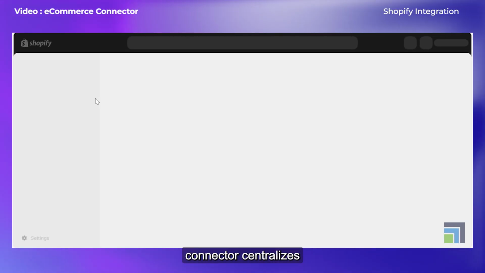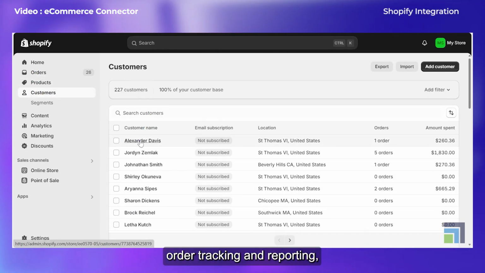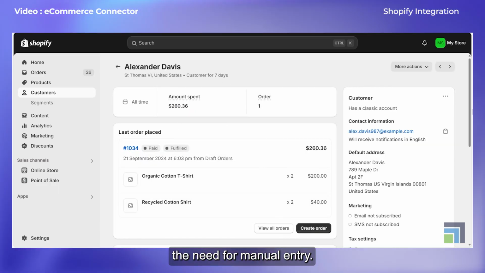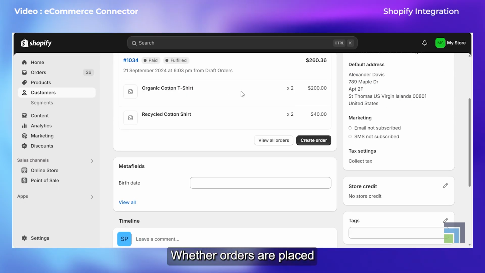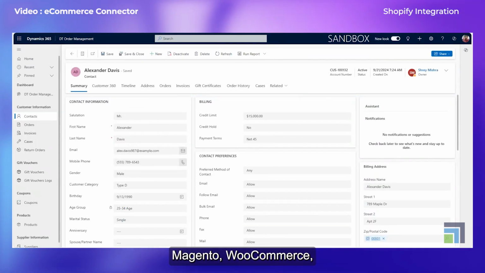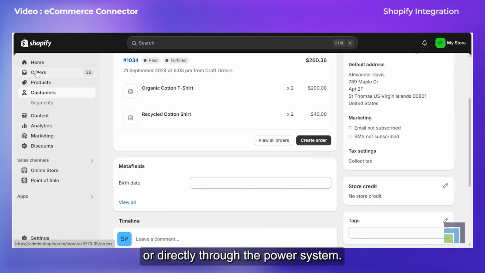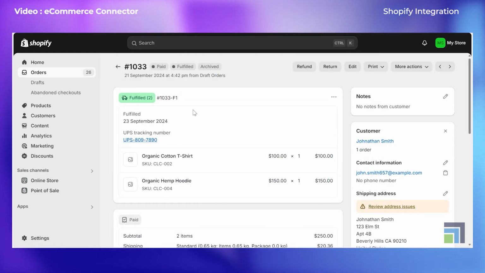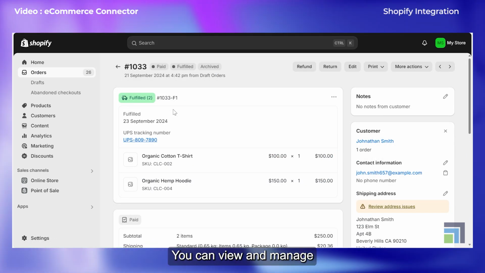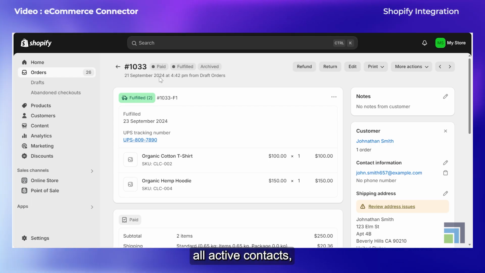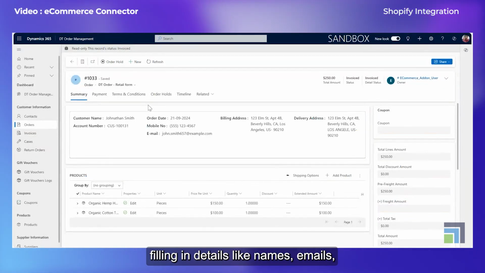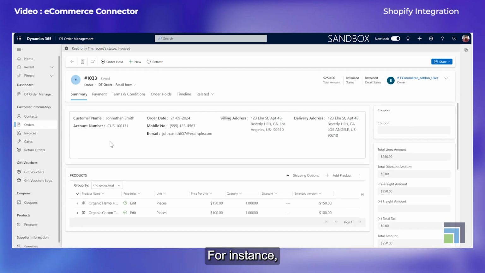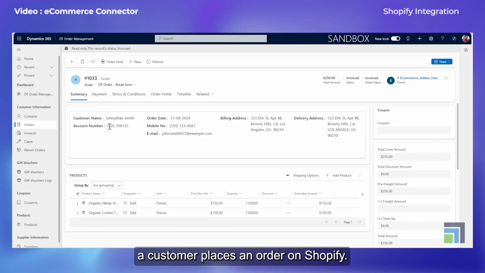Our e-commerce connector centralizes order tracking and reporting, ensuring a seamless flow of data between your systems and eliminating the need for manual entry. Whether orders are placed on Shopify, Magento, WooCommerce, or directly through the Power System, all details are instantly synchronized into Dynamics 365. With just one click, you can view and manage all active contacts, filling in details like names, emails, preferences, and addresses with ease. For instance, a customer places an order on Shopify.